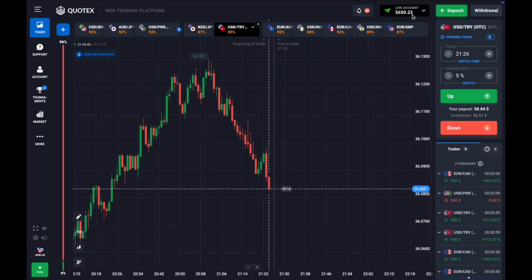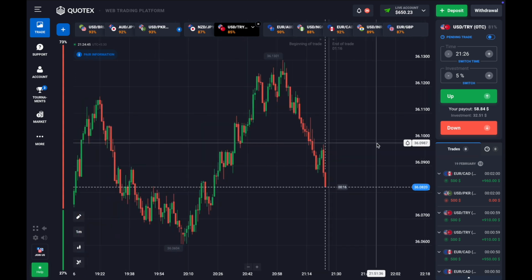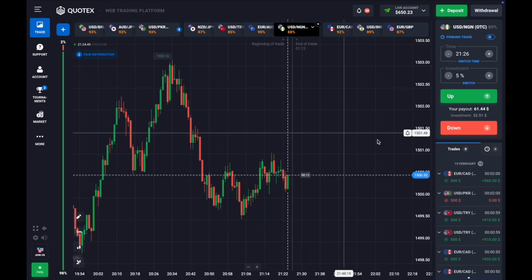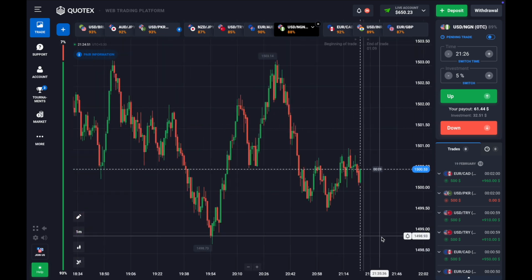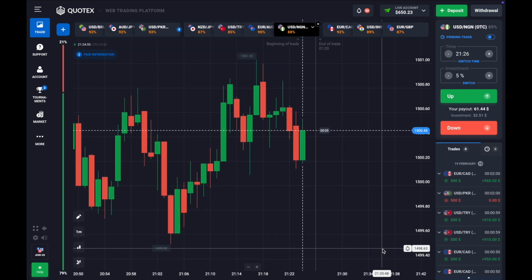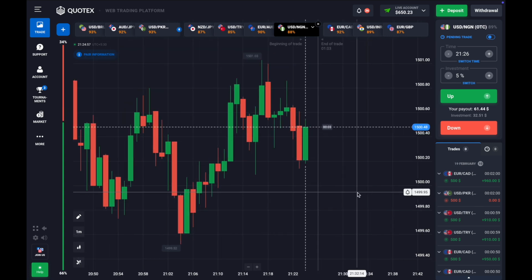So guys, I've already taken multiple currency pairs and my profit target is only 10% of my capital, and I'm risking 5% of my capital. This is my money management. I always do this and you have to do this as well. You have to take risks according to your capital.